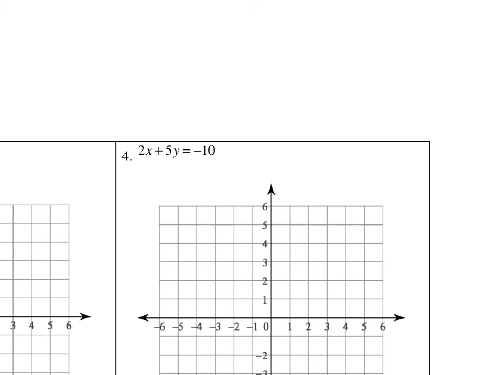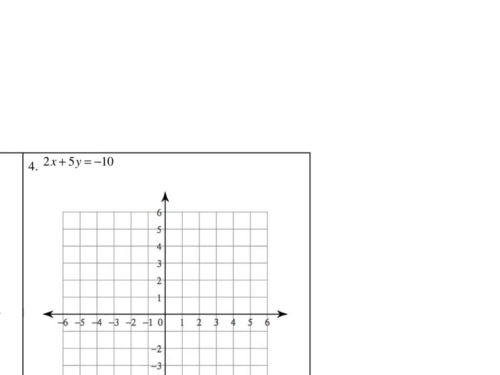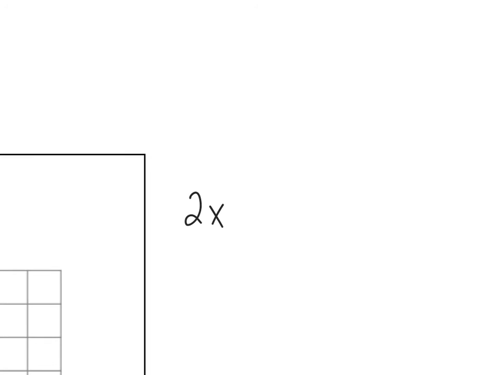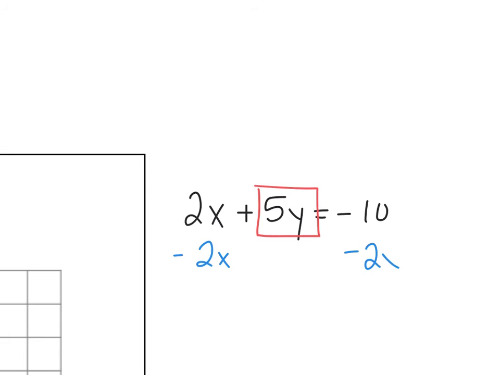All right, now let's go to this equation. So I can see that it's already in standard form. So when I do this equation, I have to go to the side of my paper and rewrite it. So 2x plus 5y equals negative 10. And I have to solve for y. So I'm going to circle or square my 5y and say to myself, well, how do I get rid of that 2x? Well, I'm going to subtract 2x from both sides. Subtract 2x, subtract 2x. And I get 5y equals negative 2x minus 10.